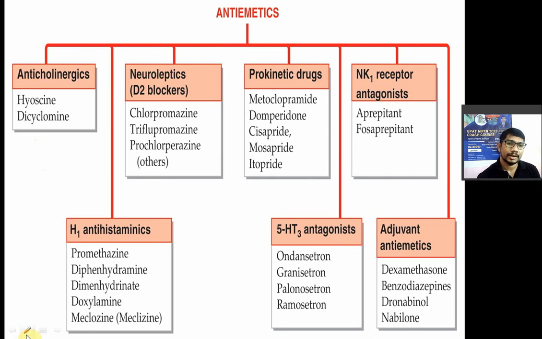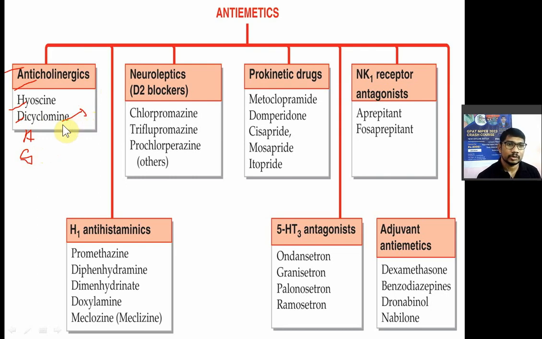Now we'll see the classification of anti-emetic drugs. First one is nothing but the anticholinergics, or it is also known as the anti-muscarinic drugs. So in that you have hyoscine, dicyclomine, atropine and scopolamine. So these drugs, they are known as the anti-muscarinic drugs. They will block the afferent impulse which is connected to a vomiting center. ये क्या करेंगे, जो impulse होता है उसको block करेंगे, right? So out of that, dicyclomine is also used as a muscle relaxant in the colic pain.